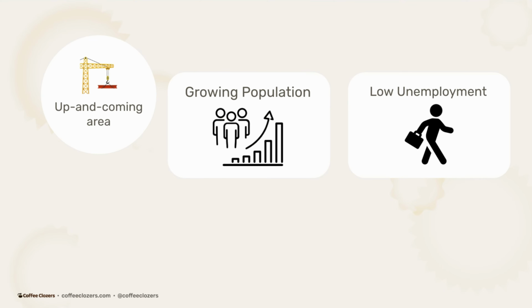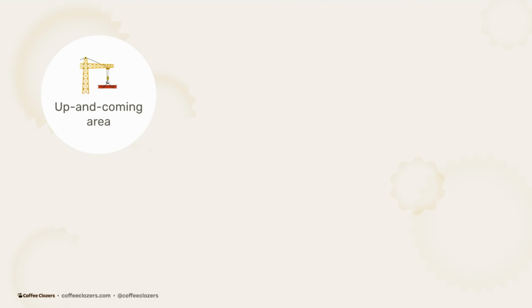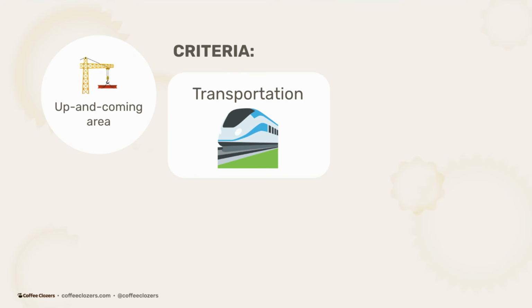Typically, as an area starts to trend as an up and coming area, you start to get more affluent people in and those who have and maintain employment. Now, there's probably many other factors running through your head right now. I'm going to show you the ones that I initially focused in on when I started real estate investing. So for my first deal ever, I was looking for four main attributes for an up and coming area.